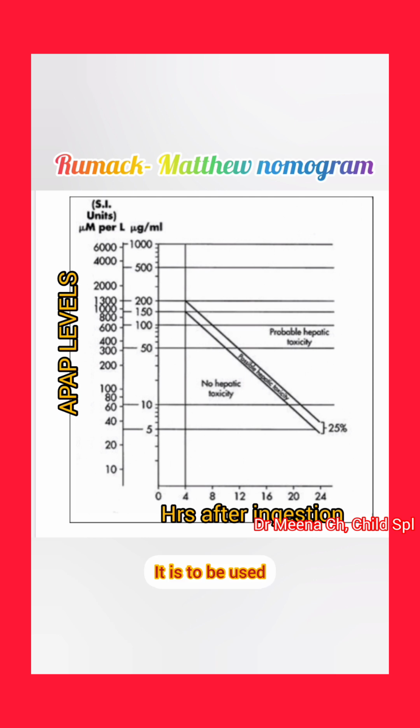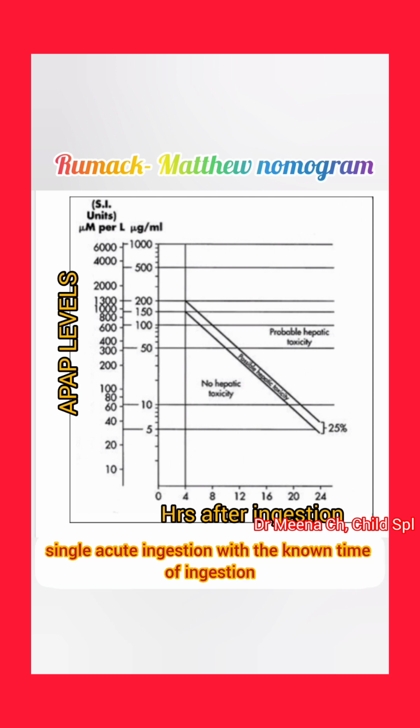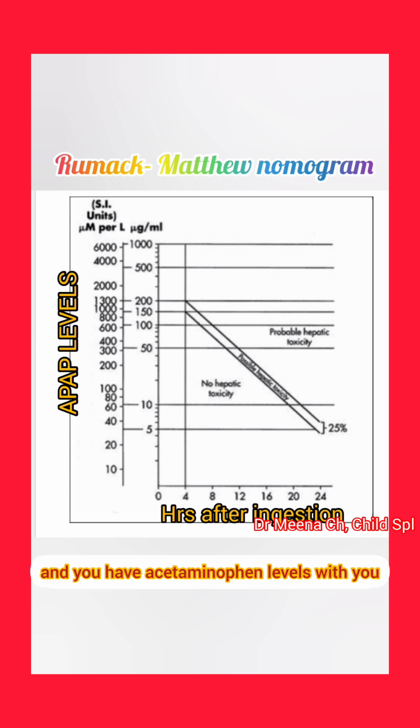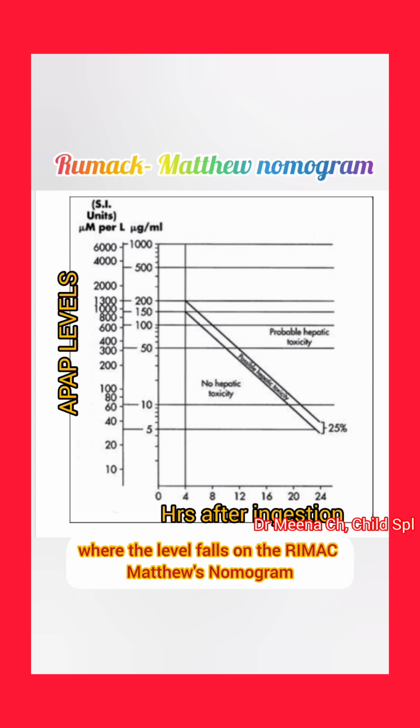It is to be used when the patient reports within 24 hours of a single acute ingestion with a known time of ingestion, and you have acetaminophen levels with you and AST and ALT levels are normal. Further treatment decision depends on where the level falls on the Rumack-Matthew nomogram.